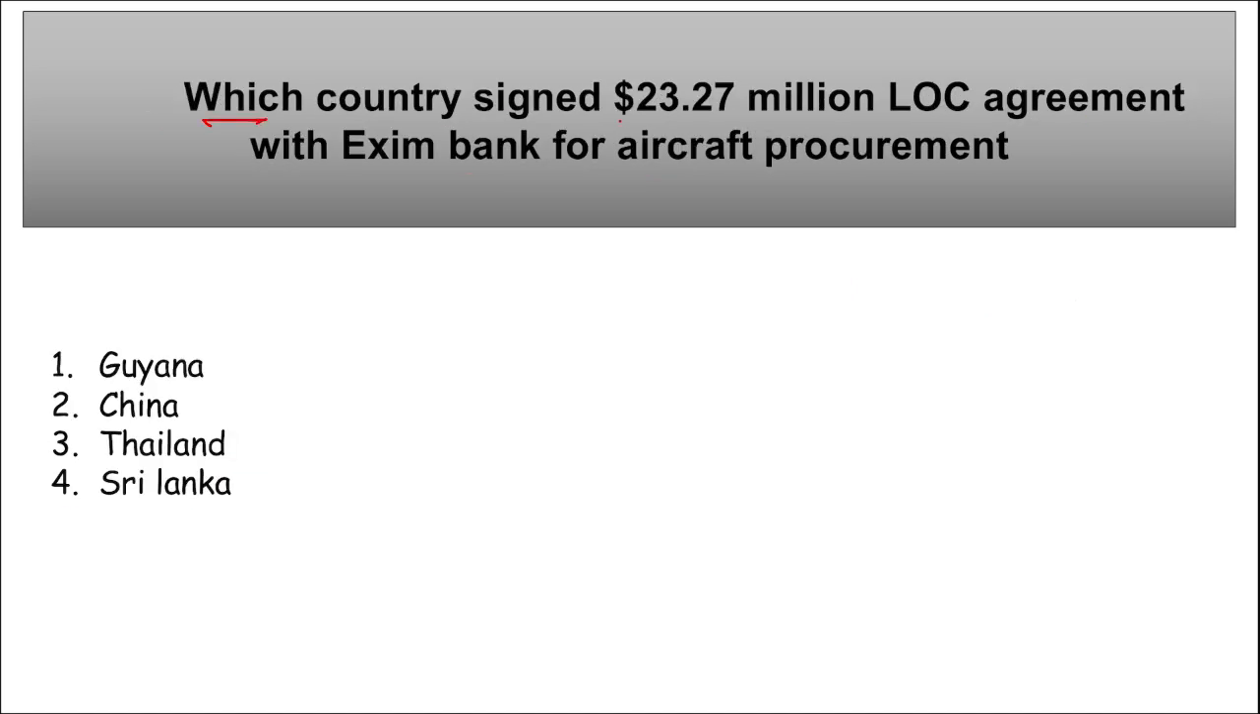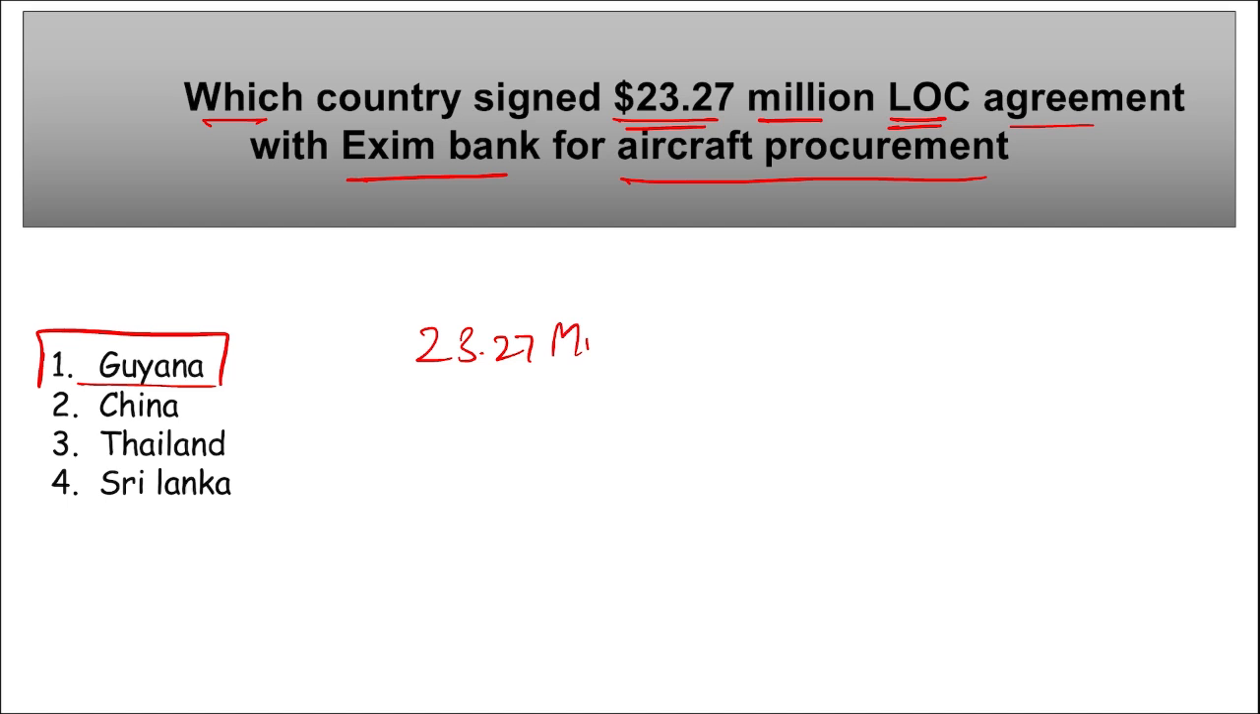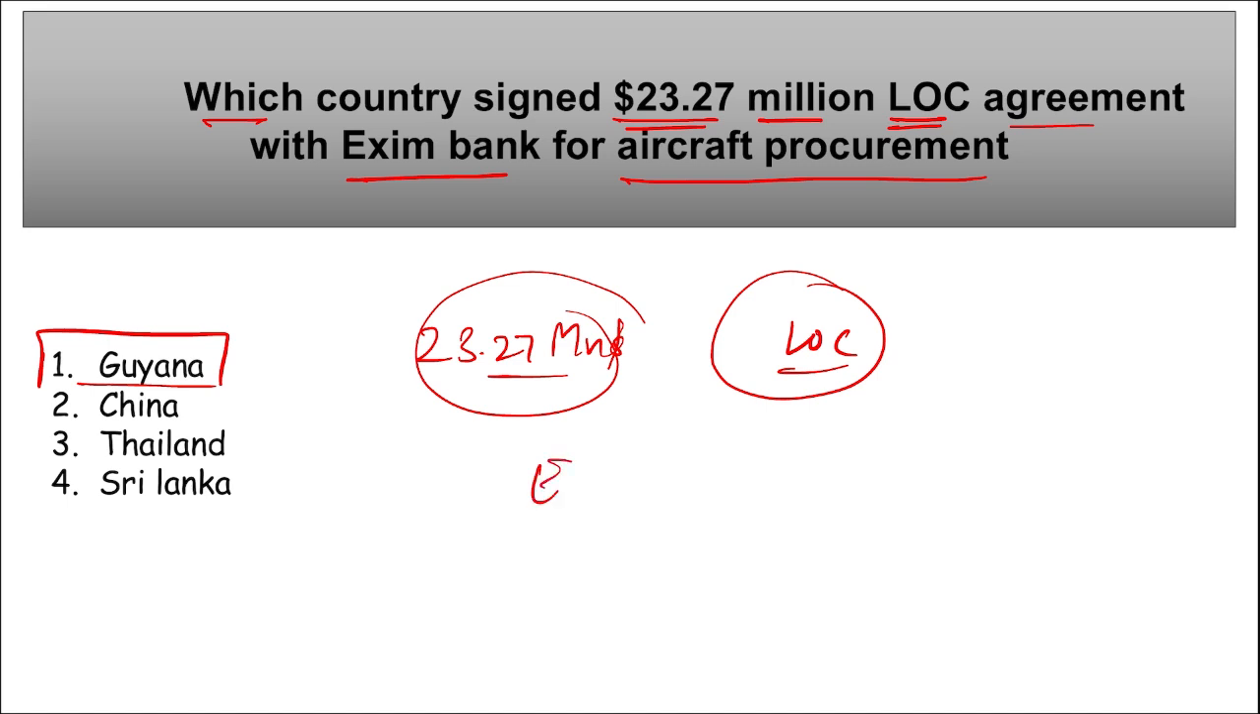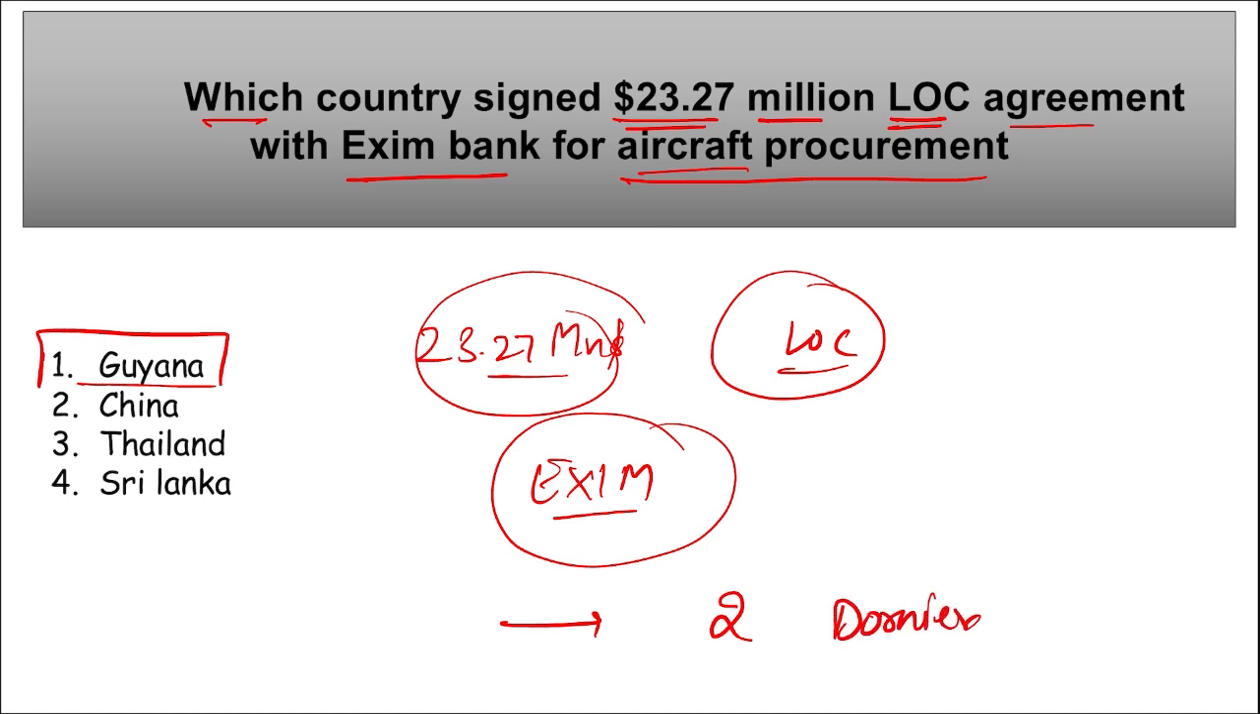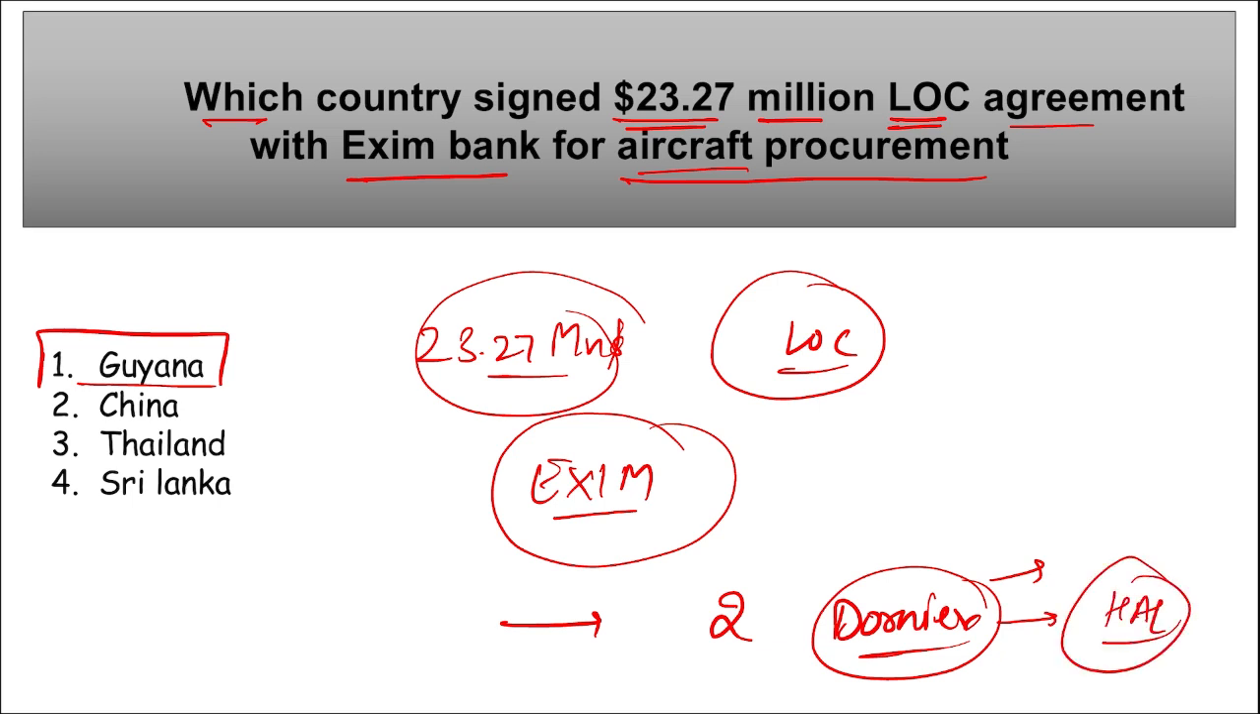Next is, which country signed $23.27 million LOC agreement with Exim Bank for aircraft procurement? It is Guyana. Right? Guyana has signed $23.27 million line of credit, LOC. Correct? And it was with whom? It was with Exim Bank, that is Export and Import Bank of India, and it is for the procurement of aircraft. Which aircraft? That will be two Dornier aircraft, right? These are surveillance aircraft. Correct? Take a note of this. Important. And these Dornier aircraft will be developed by Hindustan Aeronautics Limited.